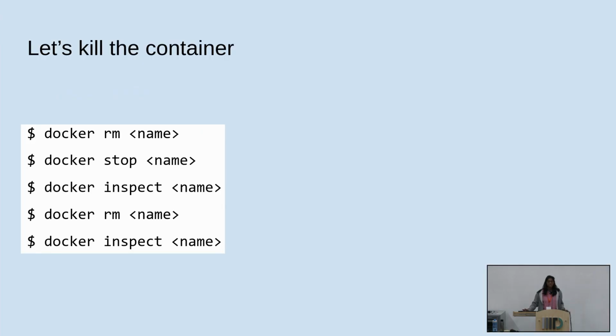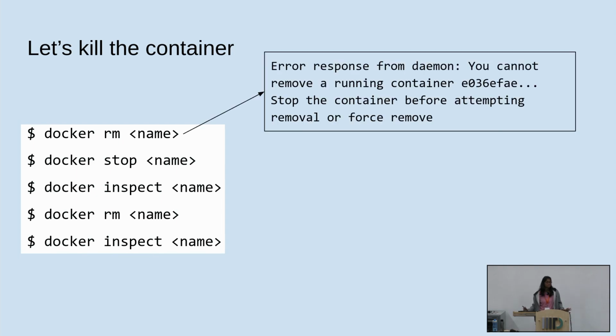So now we are done with this container. Let's kill this container. Just do docker rm of the name or the container ID. You should get an error saying that your container is running, so you're not allowed to remove it. And it is very helpful. It says you can either stop it or you can force remove it. Force remove sounds nasty, so let's just stop it. So docker stop of your container ID or name. And it will probably say container stopped or something.